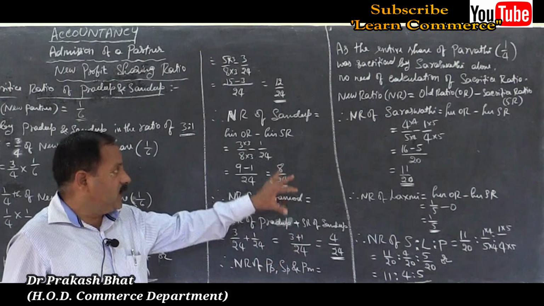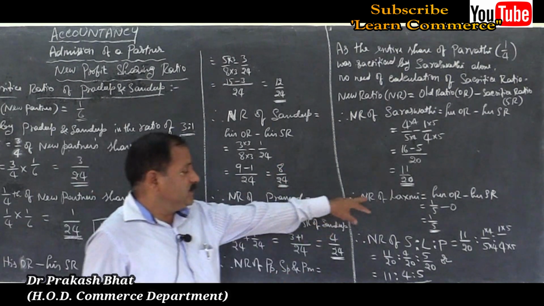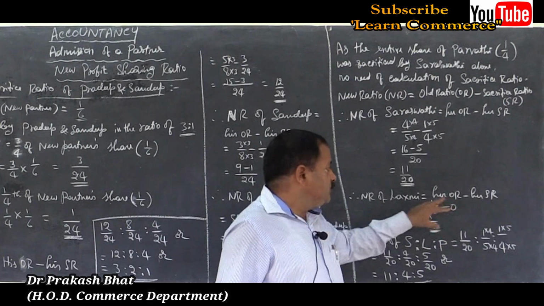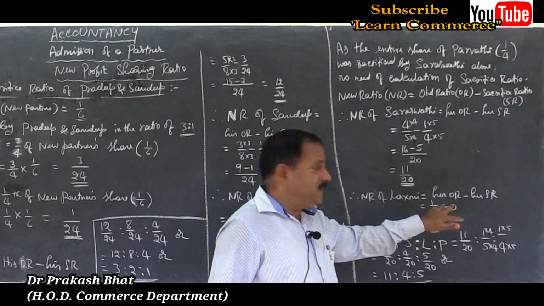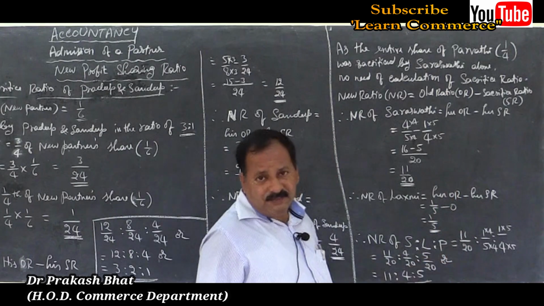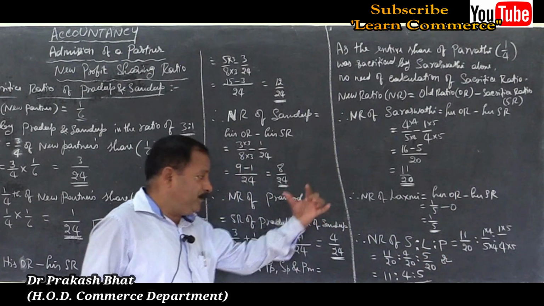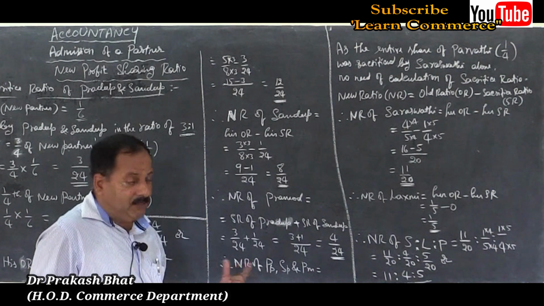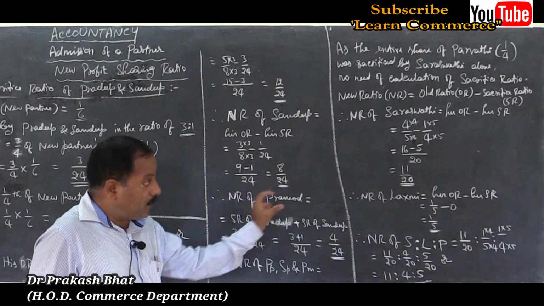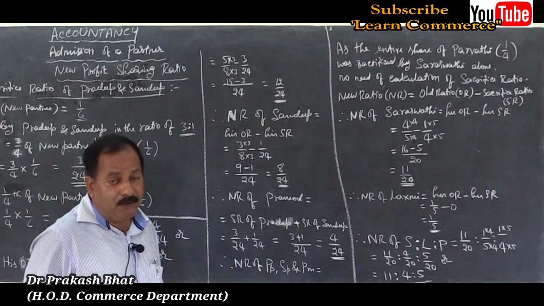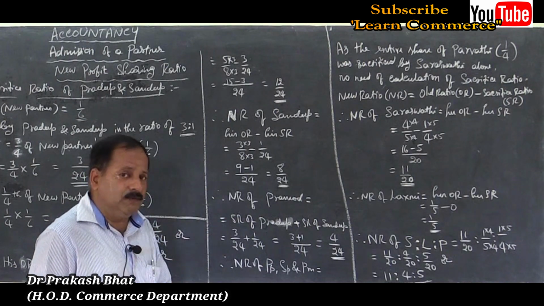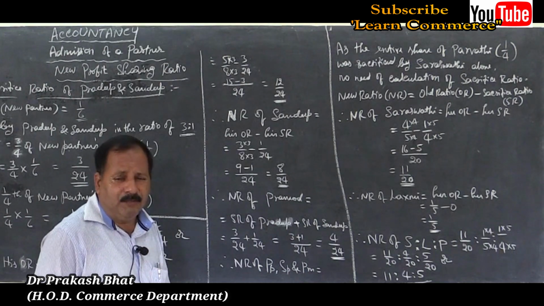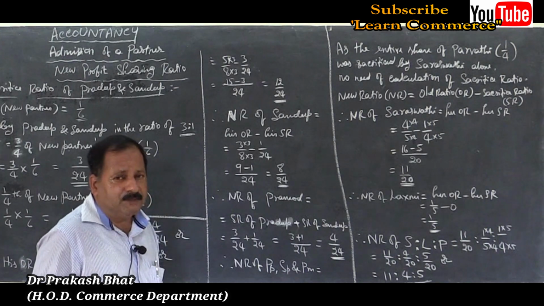So, this is how you have to solve, because the sacrifice made by the second partner is 0. You just write the formula, substitute the figures like this, 1 by 5 minus 0 is equal to 1 by 5, so that the step will be very clear. Otherwise, chances may be there to deduct 1 mark for not writing the step. So, don't forget to write the steps, because you will be given enough answer paper. Don't worry about the pages. A 40 pages booklet will be supplied.